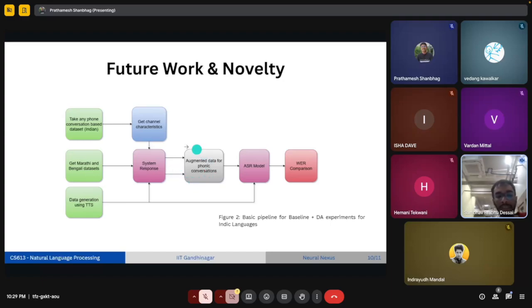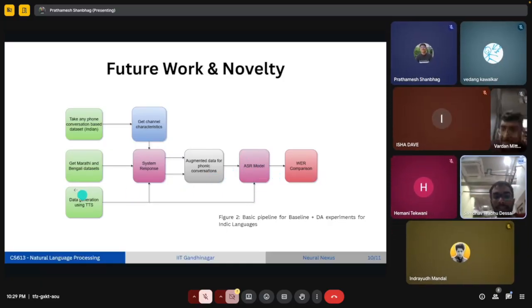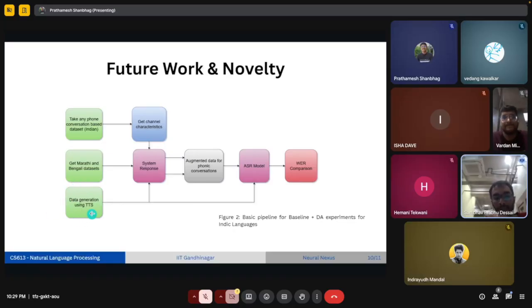So what we'll do is, we'll get the Bengali and Marathi data set, and pass this data through the filter which we have created, and the output which we'll get is the augmented data for this phone conversation, and we'll pass this data to the ASR model, and we'll get a word error rate. And the second thing which we are going to do is take the TTS generated speech which we are having. We'll also pass it through the filter, and we'll get again a new augmented data. And this will also pass through the ASR model, and we'll get a new word error rate. So this will be good for comparing different word error rates for our project.